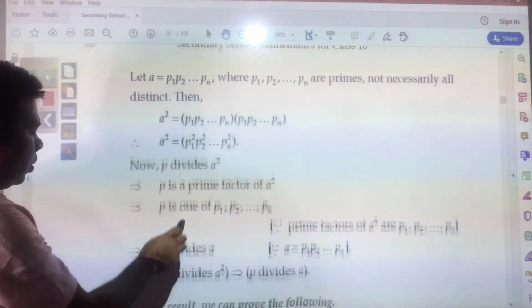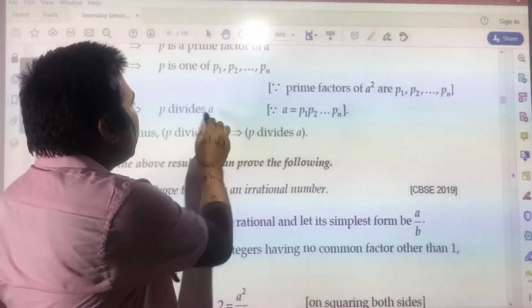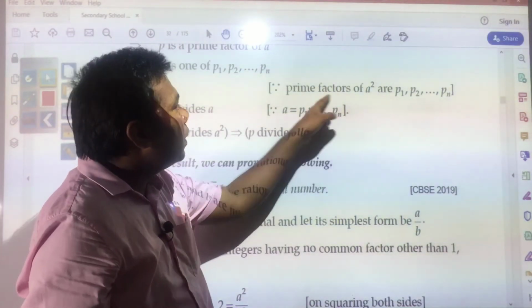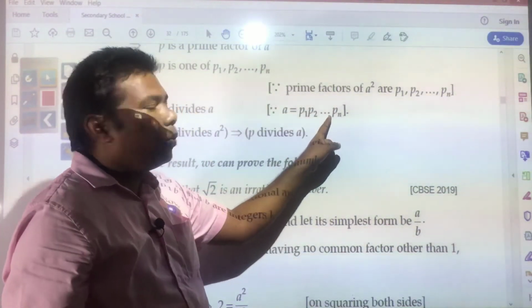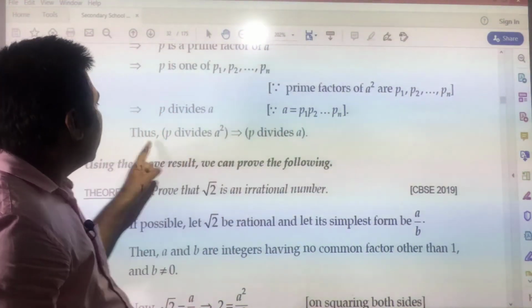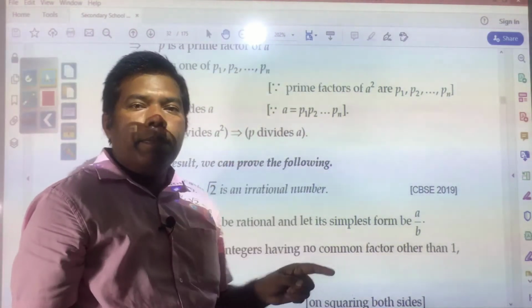Now, P divides A. Since A is equal to what? A is equal to P1, P2 up to Pn. It means somewhere P is among them. So that P definitely will divide A, and that is why P divides A square implies P divides A.